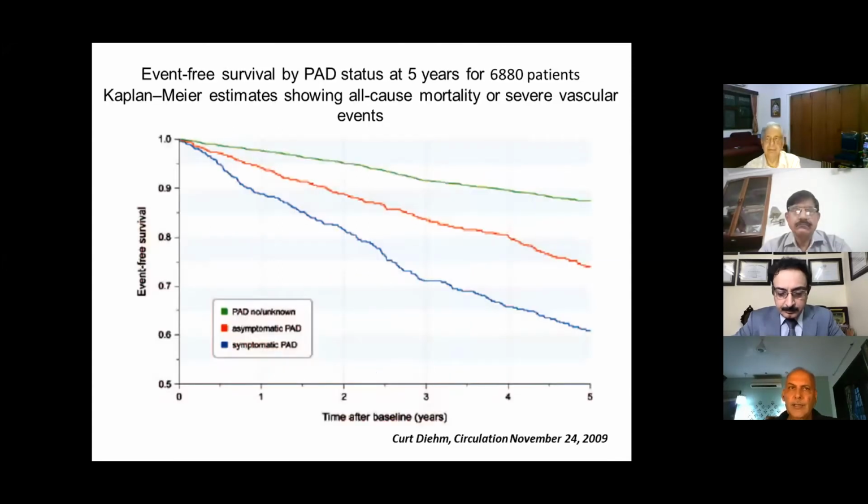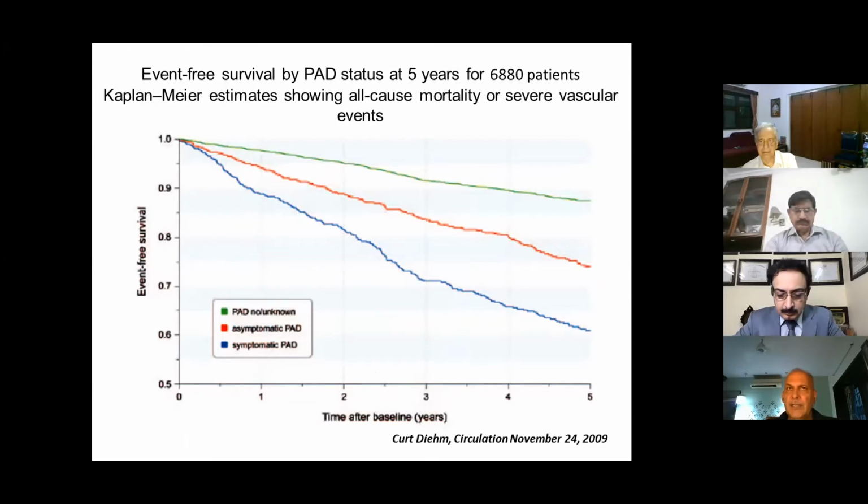Now, this is the Kaplan-Meier curve, which shows event-free survival by PAD status at 5 years for 6,818 patients. The green line represents patients without peripheral artery disease, the red line is asymptomatic, and blue is symptomatic PAD.